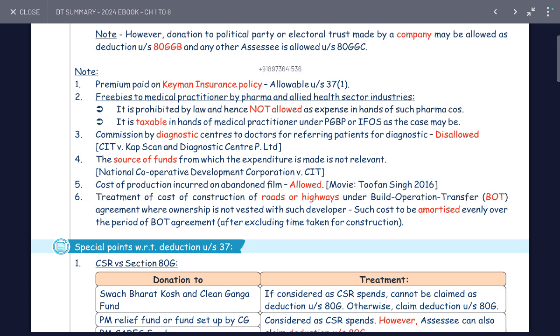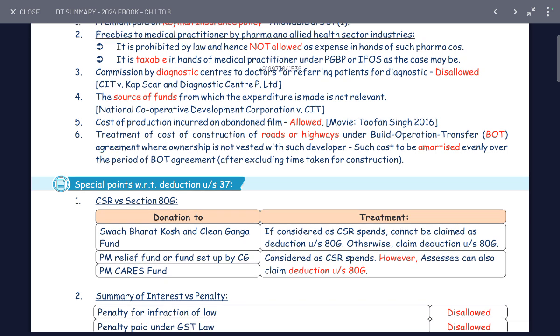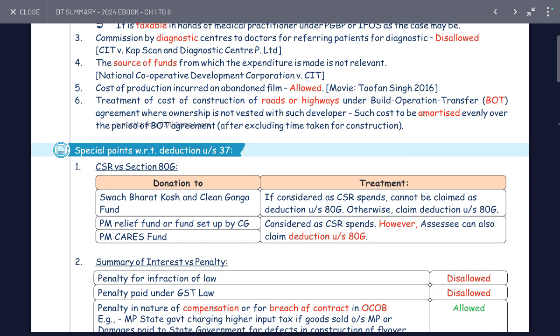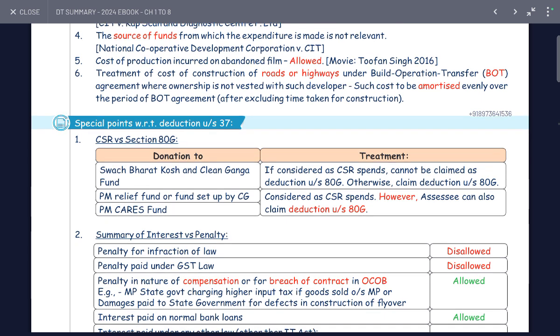Cost of production incurred in development of a field is allowed, with limited performance. Treatment of the cost of construction of roadways and railways under a Build Operate Transfer (BOT) agreement, where the ownership is not vested in the developer: such cost is amortized, even prior to the BOT agreement, after excluding the time of construction.